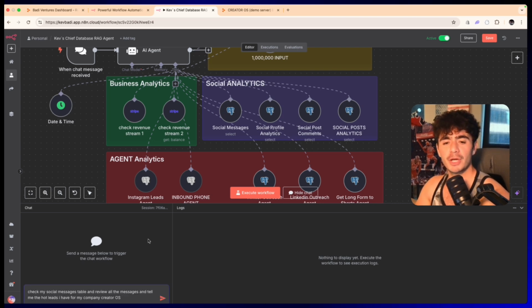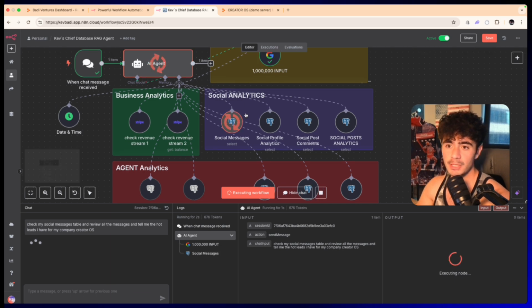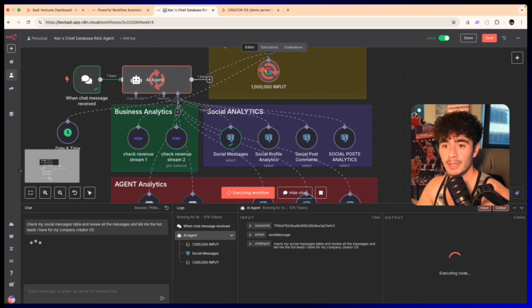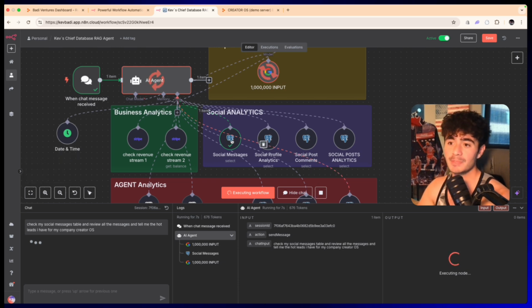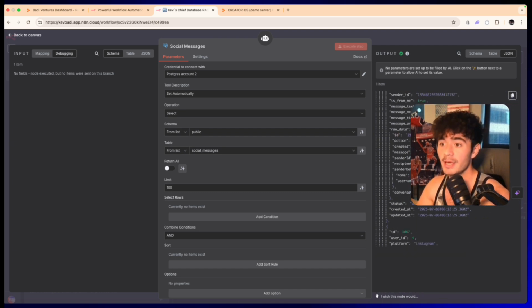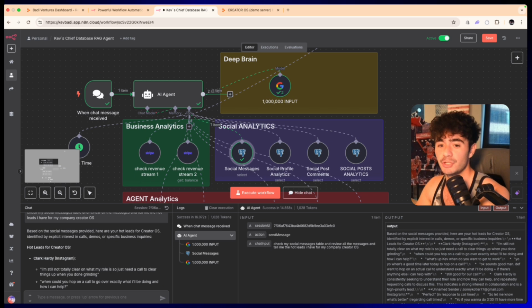So I just wrote, check my social messages table and review all of the messages and tell me the hot leads I have for my company, Creator OS. And I'm just gonna send this in, and it's gonna go to the Gemini Flash model and then immediately to the social messages table. This social messages table step grabs every single message in my AI operating system, like literally hundreds of rows. And then that gets sent to the Gemini chat model.